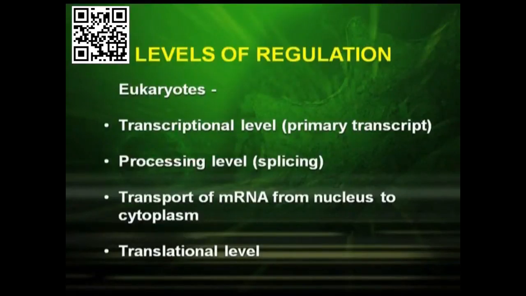Now in eukaryotes, gene expression is regulated at four different levels. The first is the transcriptional level, that is during the formation of the primary transcript; the processing level, that is the splicing level; then transport of mRNA from nucleus to cytoplasm; and lastly the translational level.